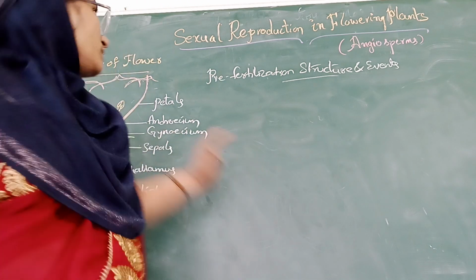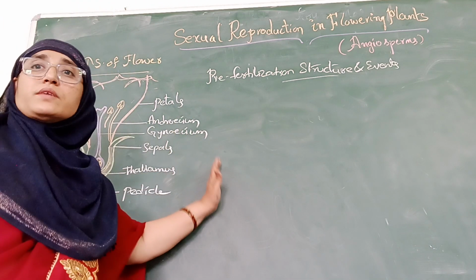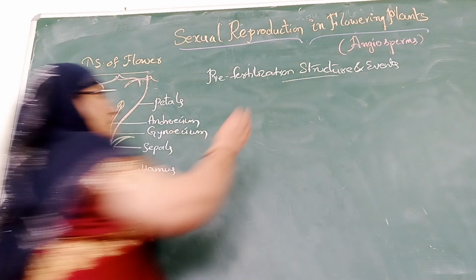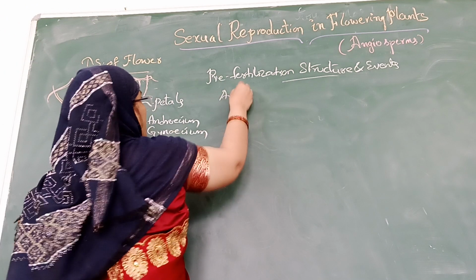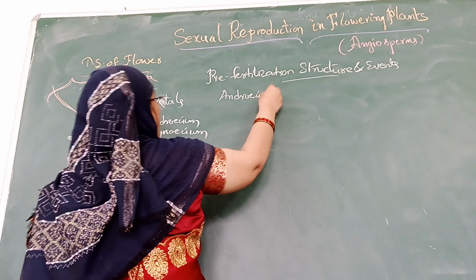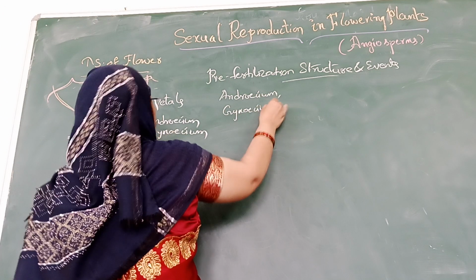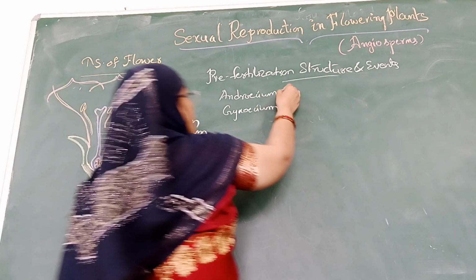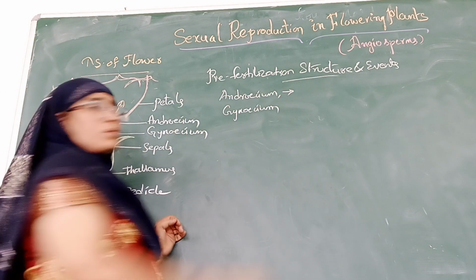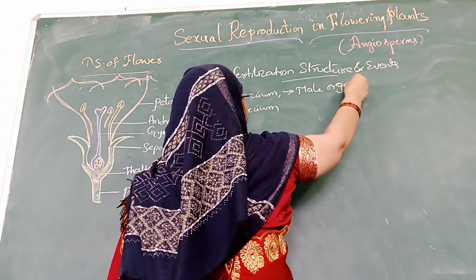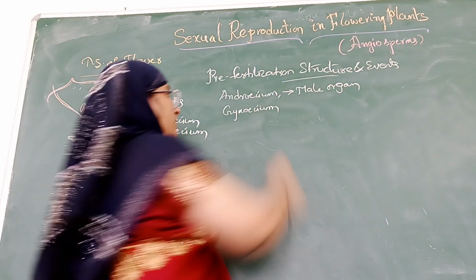Now, when we look at the two important organs of the flower, as I told you, androecium and gynoecium, these are present here. Androecium is also called the male part of the flower.